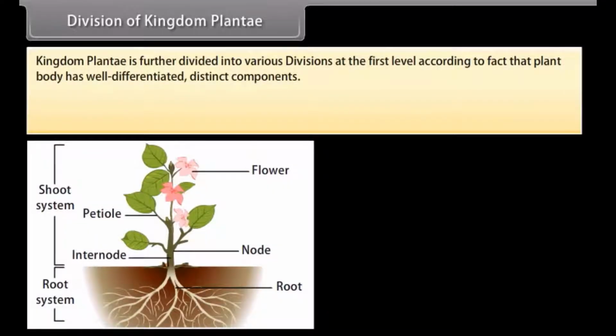Division of Kingdom Plantae. Kingdom Plantae is further divided into various divisions at the first level, according to the fact that the plant body has well-differentiated, distinct components.